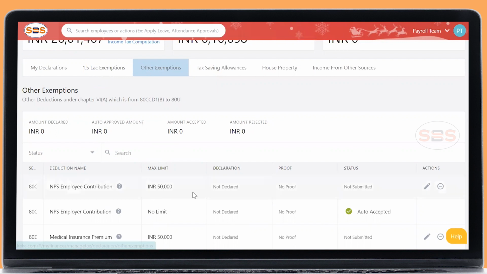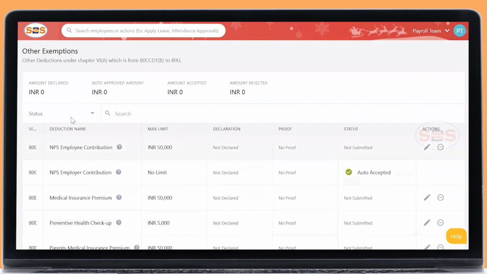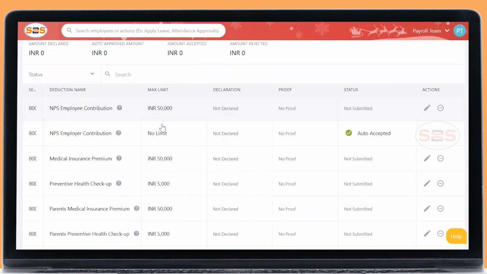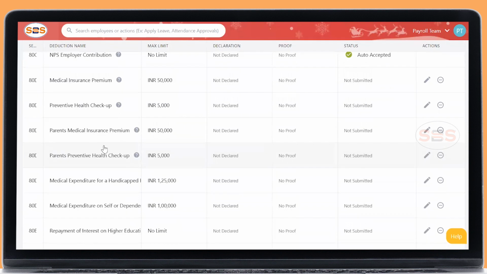Here each section has its own limit. So I said apart from the 1.5 lakh NPS declaration here, you can additionally pay 50,000, right? If you have any additional 50,000 contribution, you can declare it in this section. And medical insurance premium 50,000, preventive health check 5,000, parents' medical insurance premium. It's a medical insurance premium amount.